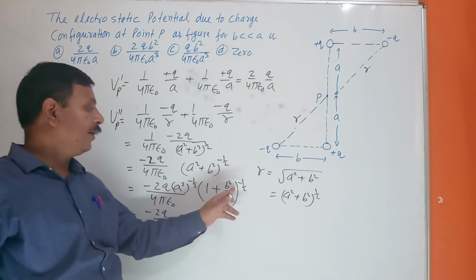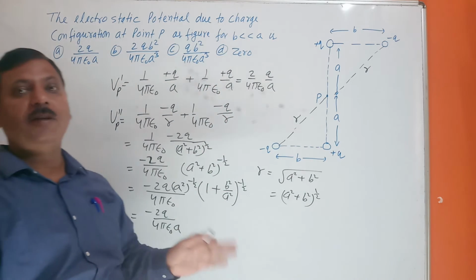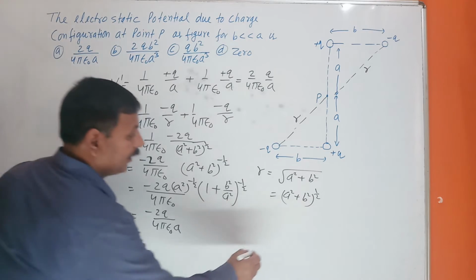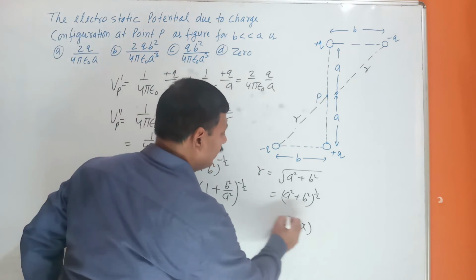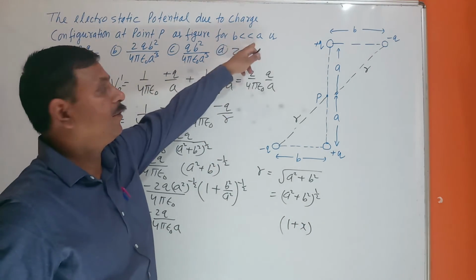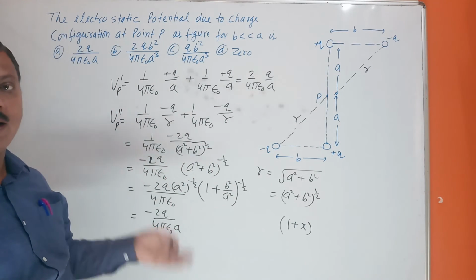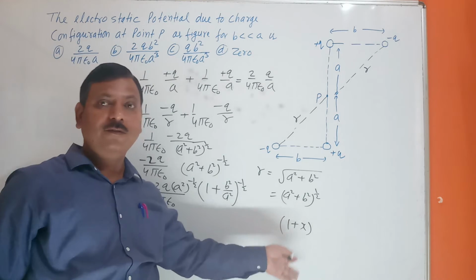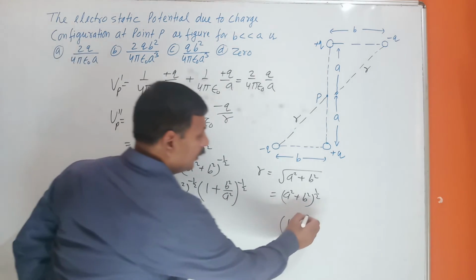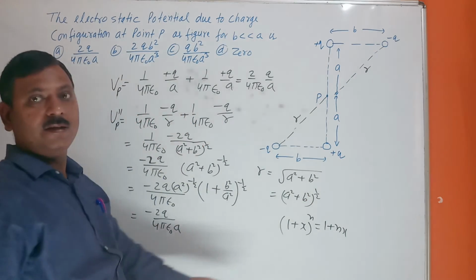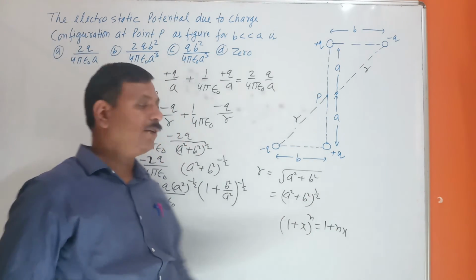If you are applying the same thing, (1 plus x) power n is equal to what? Binomial expansion, if x is small. Here b is smaller than a, so b upon a is very much less than 1. So we can apply the binomial theorem. (1 plus x) power n is equal to 1 plus nx.